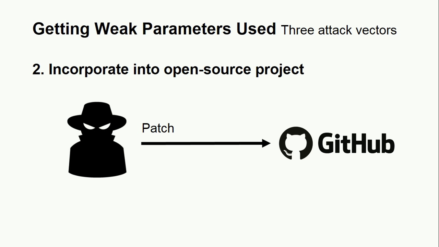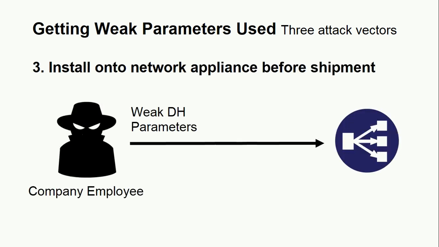Another attack vector requires an attacker to submit the weak parameters as a patch to an open source project. The backdoor parameters would then be installed for any user of that project. Socat recently published a security advisory about a composite modulus that outlined a similar scenario. The final attack vector requires the attacker, a company employee, to install the weak parameters onto a network appliance like a load balancer before shipment. Many companies we talked to outlined similar scenarios when explaining the location of their composite moduli.